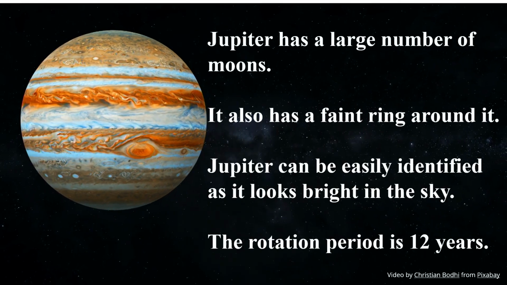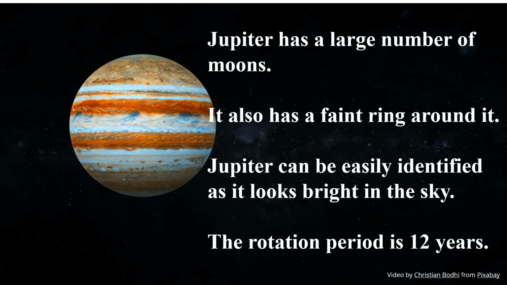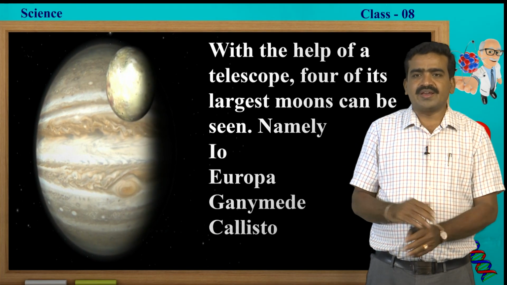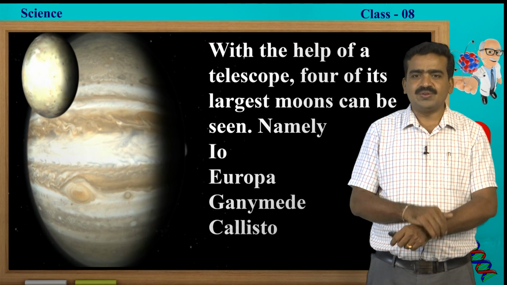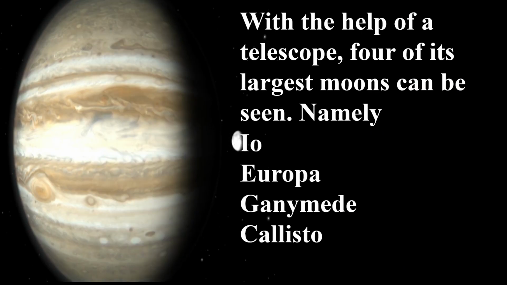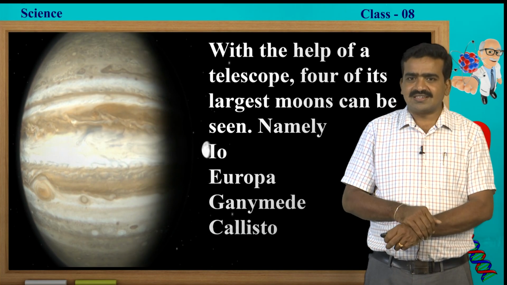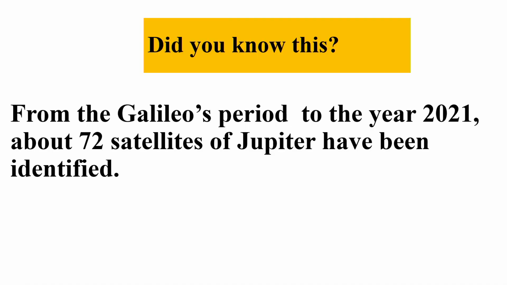Jupiter has a large number of moons. It also has a faint ring around it. Jupiter can be easily identified as it looks bright in the sky. With the help of a telescope, we can identify four of its largest moons, namely Io, Europa, Ganymede and Callisto. These are also called Galilean satellites. The interesting fact is, Ganymede is the biggest satellite of Jupiter. Another interesting fact is, from Galileo's period to the year 2021, nearly 72 satellites of Jupiter